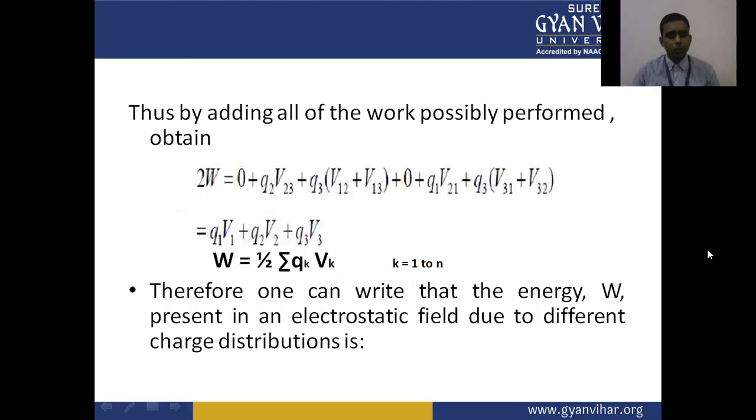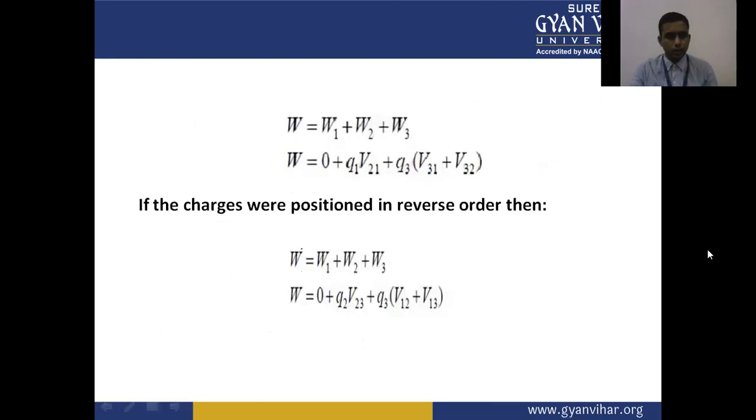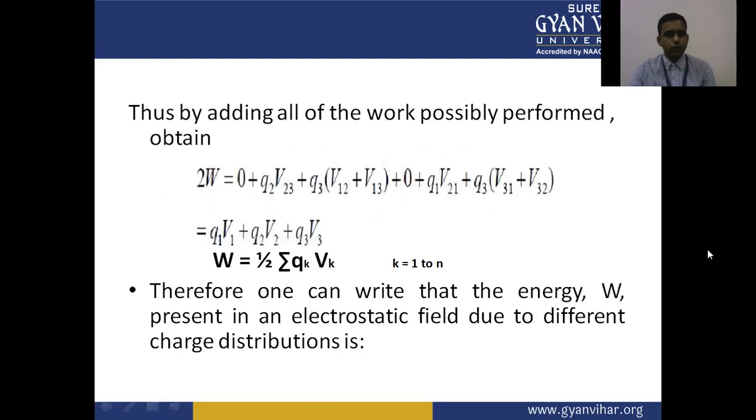Thus, by adding all the works possibly performed, that is, 2W is equal to the sum of these two equations in the reverse order and in the forward order. So we will get 2W is equal to 0 plus Q2 V23 plus Q3 in the bracket V12 plus V13 plus 0 plus Q1 V21 plus Q3 V31 plus V32. So this is the total work done.